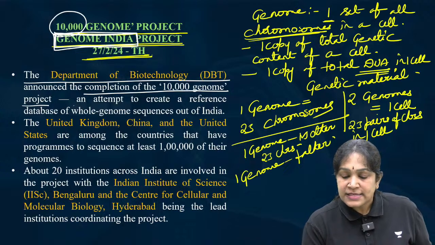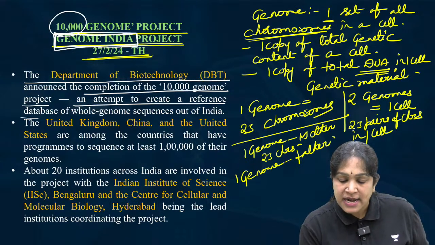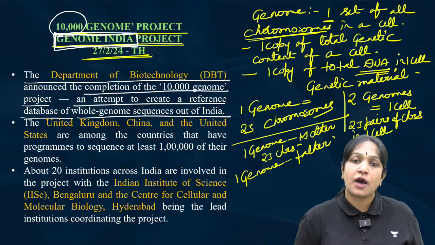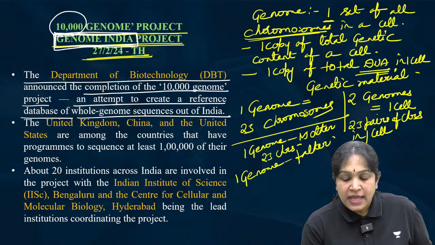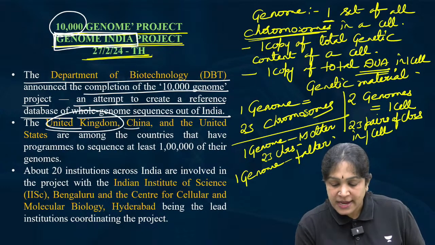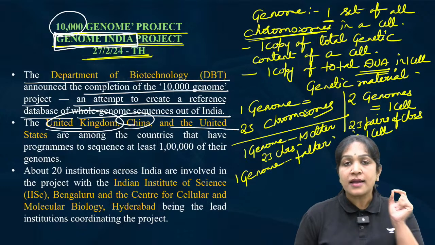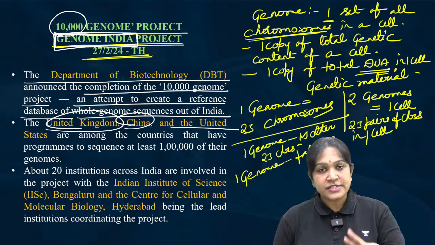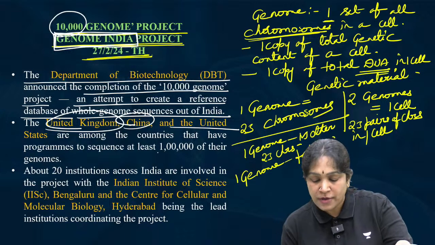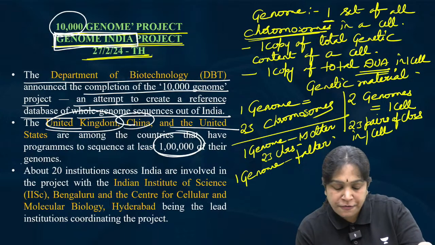Okay. This is an attempt to create a reference database of whole genome sequences out of the country. And the United Kingdom, China, and the US are those countries which have also sequenced approximately 1 lakh of their genomes.